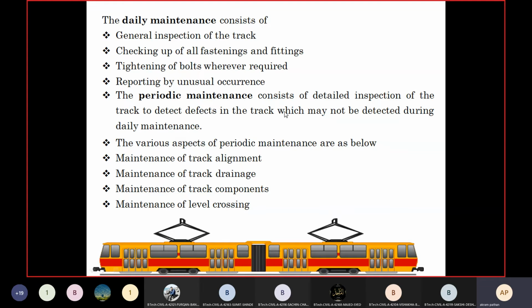Then in case of the periodic maintenance, the periodic maintenance consists of detailed inspection of the track to detect defects in the track which may not be detected during the daily maintenance. The various aspects of periodic maintenance are as follows: maintenance of the alignment, maintenance of the track drainage, then maintenance of the track components, and maintenance of the level crossing. Okay, so these are the four maintenance tasks we have to do in case of the periodic maintenance.